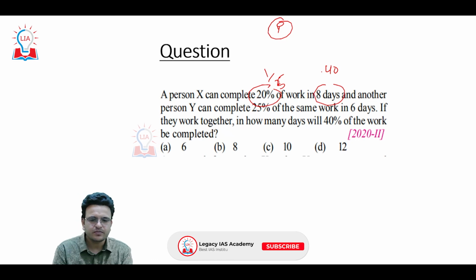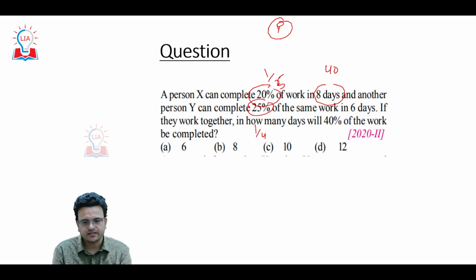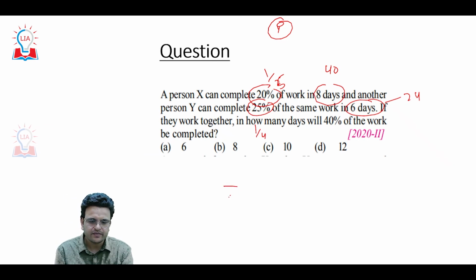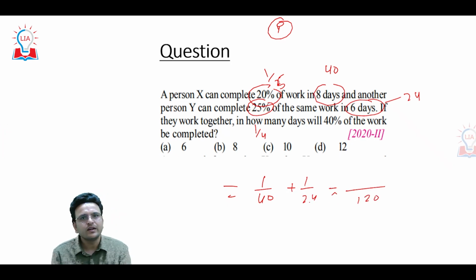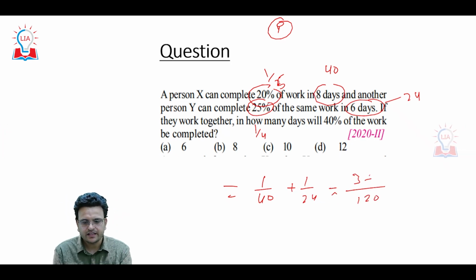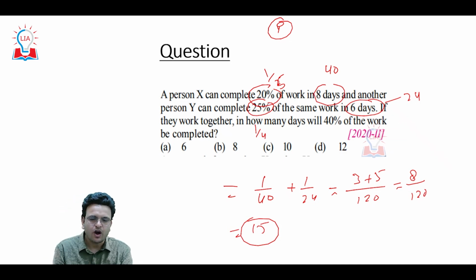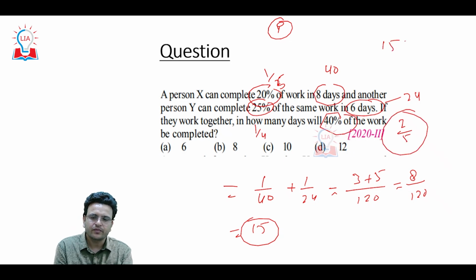Another person Y can complete 25% in 6 days, so he will take 24 days. If both work together, how much time will they take? 1 upon 40 plus 1 upon 24, LCM 120, then 3 plus 5, 8 upon 120, which is 1 upon 15, so 15 days. They will be able to complete the work in 15 days. So how much time will they take to complete 40%, that is 2 upon 5? So 15 into 2 upon 5 will be 6 days.